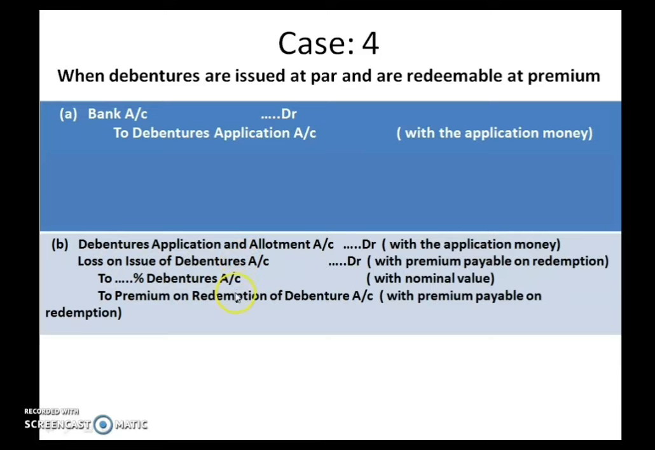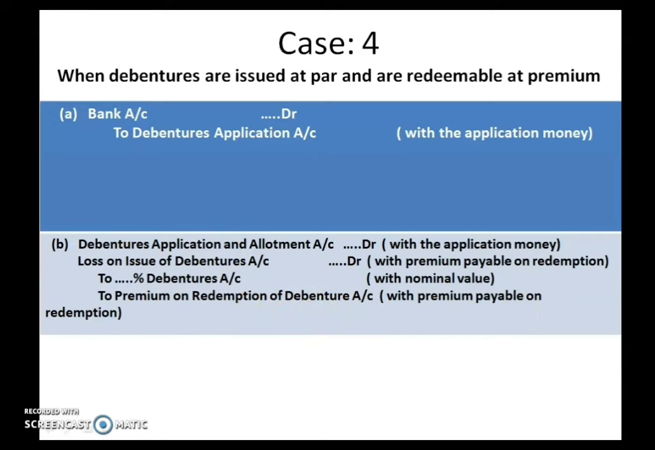One more thing you have to remember in this case is, when you are issuing the debentures for premium, the wording which you have to use is securities premium reserve. But when you are redeeming the debentures at premium, the wording which you have to use is premium on redemption of debenture. Remember, the wording when you are redeeming the debentures at premium, you have to use the words premium on redemption of debenture, not securities premium reserve. When you are issuing, you can use securities premium reserve, but when you are redeeming the debenture at premium, the wording you have to use is premium on redemption of debenture.